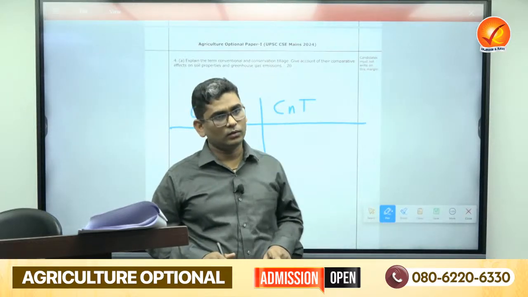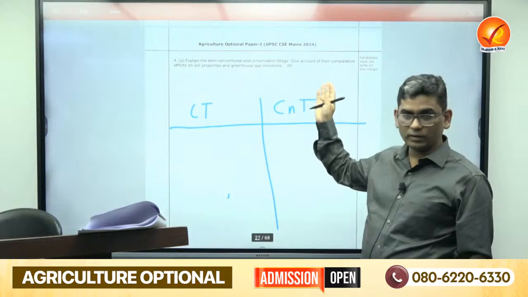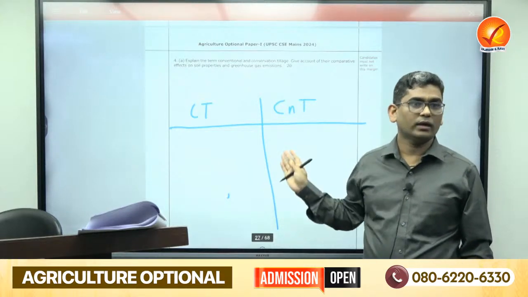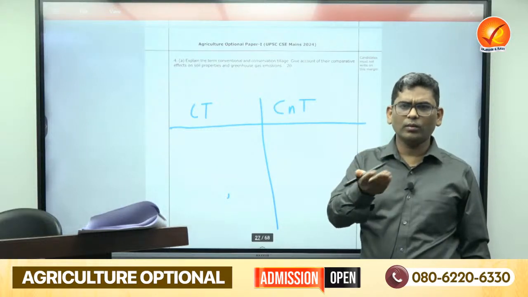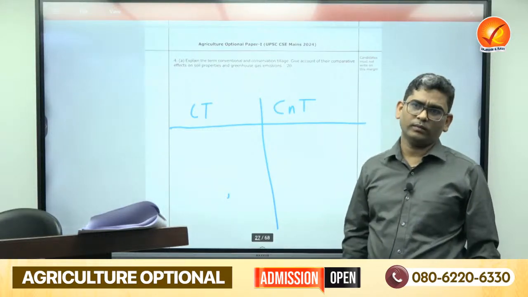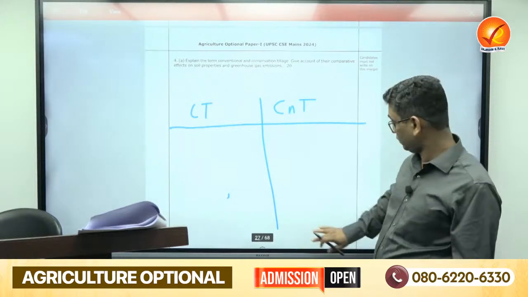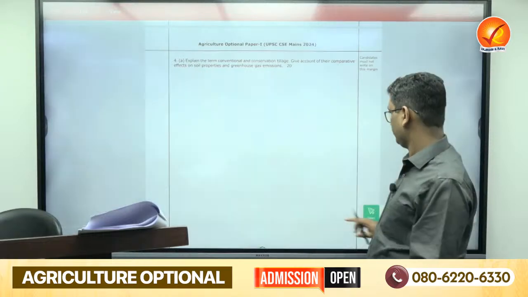So basic things were there, and I'm surprised that after so many years a straightforward question was there. No rocket science here. Last time, like the leaf color chart question, if you didn't know about it, it was very difficult to attempt. Three-four years back such questions were there. But this year things were very normal.